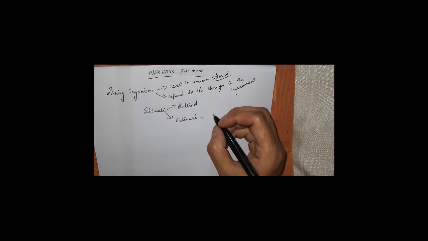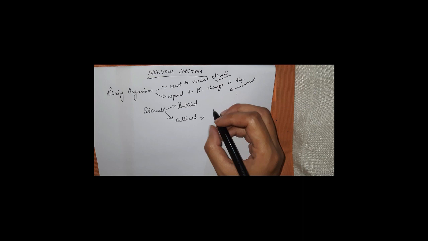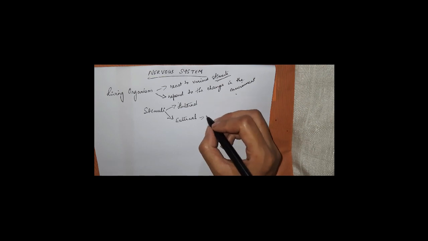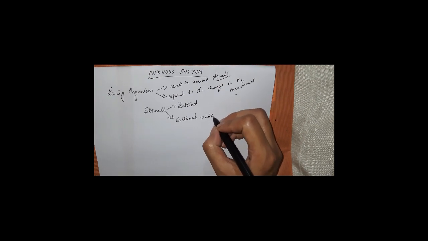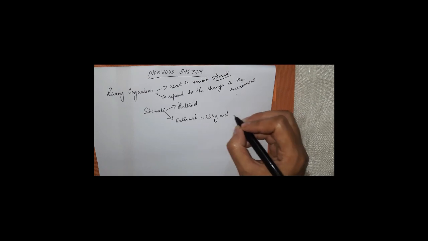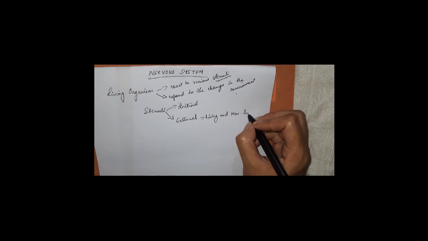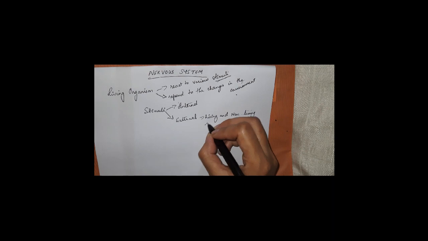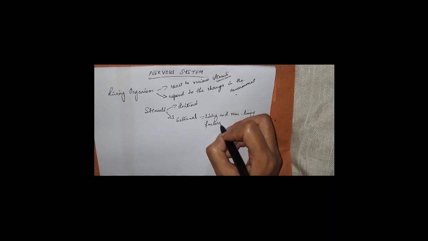Your external stimuli include living and non-living factors.